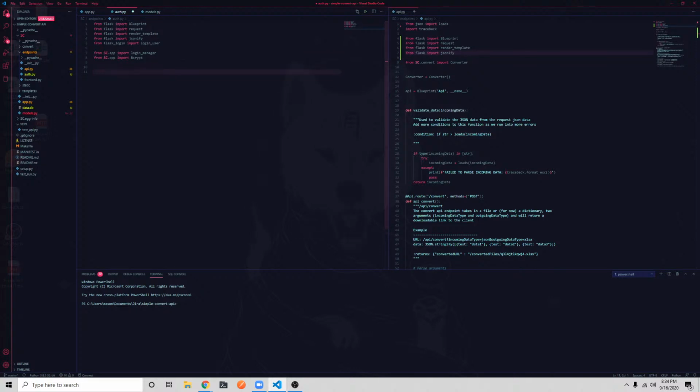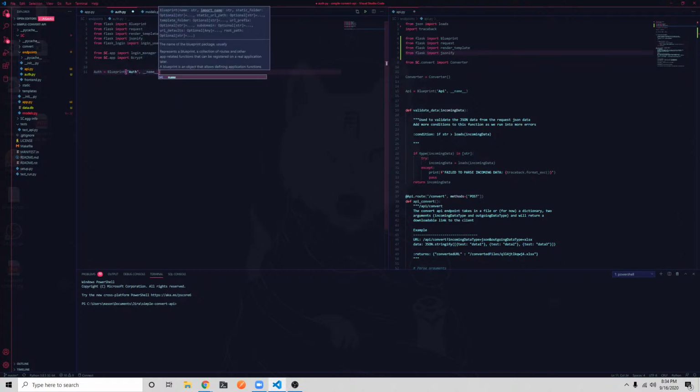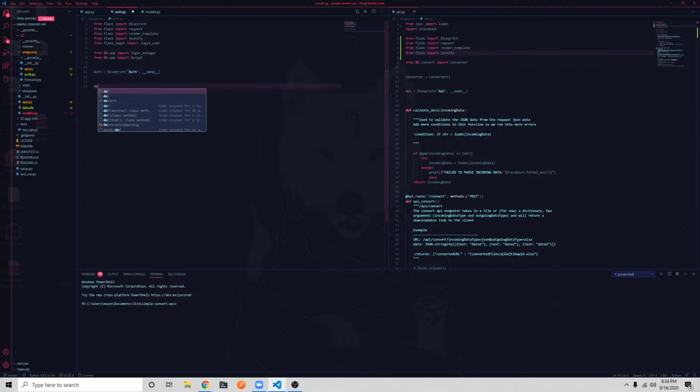Now let's make the blueprint first. So we'll say auth equals Blueprint, and then we give it a name, and then we literally pass in name. All right, so let's do our route. I'm gonna do dash login.